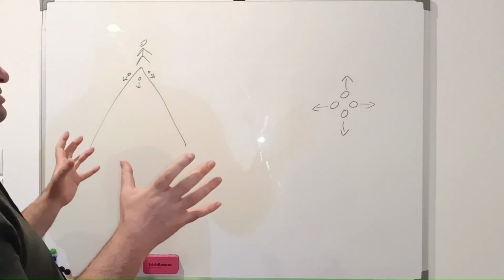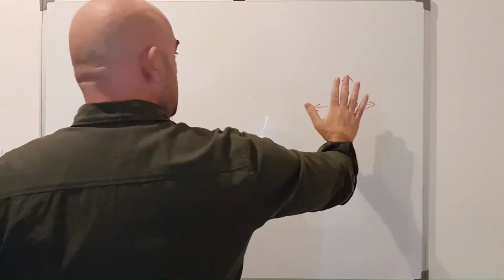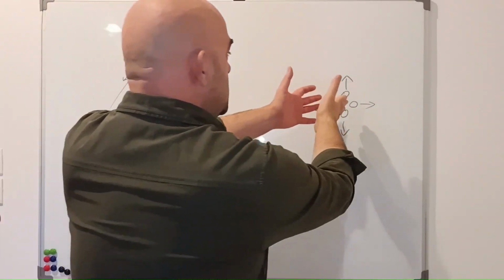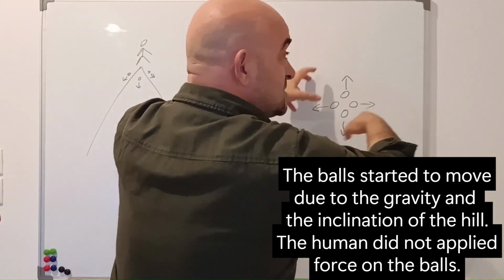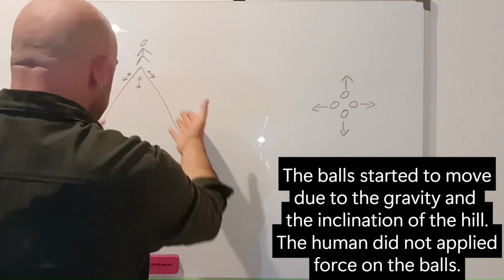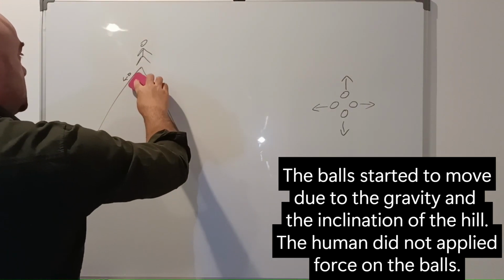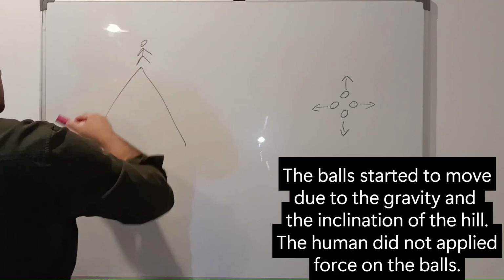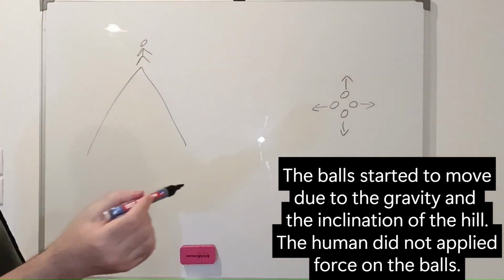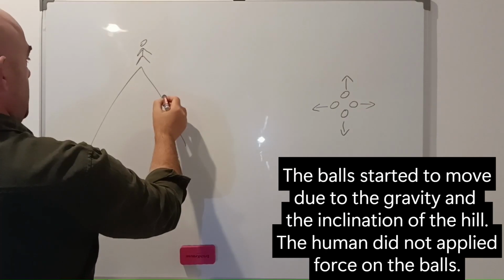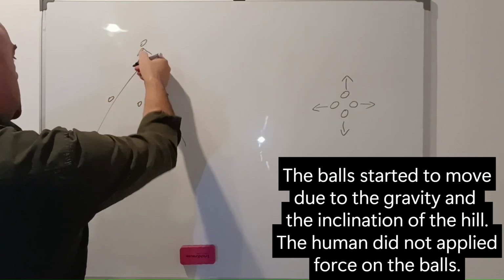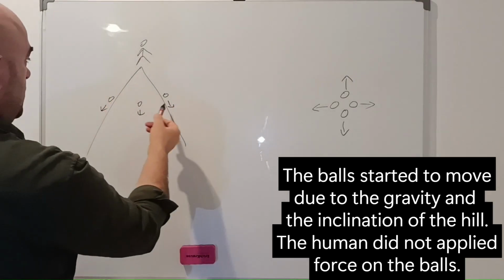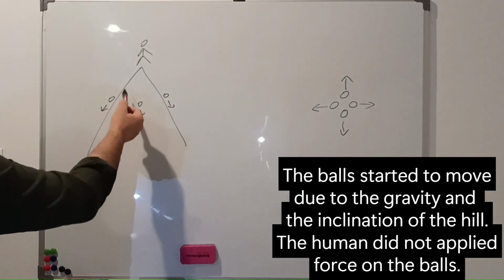But here we have a situation where the human has his foot on the 4 balls, raises the foot, one motion, and the balls start to move at the same time, simultaneously. So, as they are moving, if they are at the same distance, there is no need to measure their speed in a different way. If one is here, one is here, one is here, and the other on the back, we will say that all balls have the same speed relative to the human.